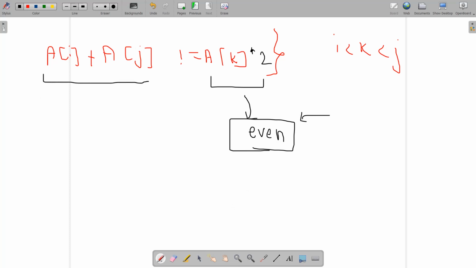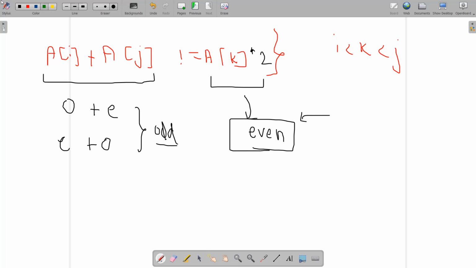Then you just have to ensure that the left hand side has the combination of an odd plus even number or an even plus odd number. If this holds, the resulting element is odd, that is, its parity is odd. If this is achievable, you can easily say that the left hand side does not match the right hand side, since the parity does not match, so it is obvious that the elements do not match. Now, how are we going to reach the conclusion of building the beautiful array?